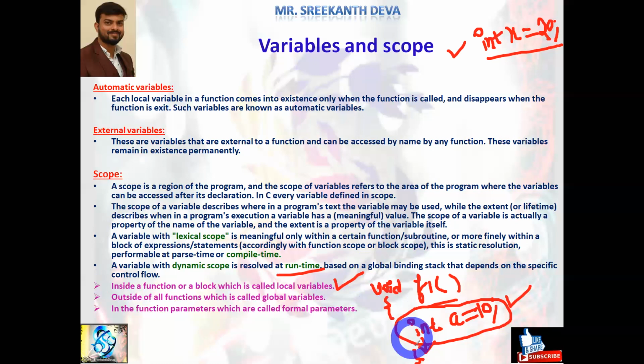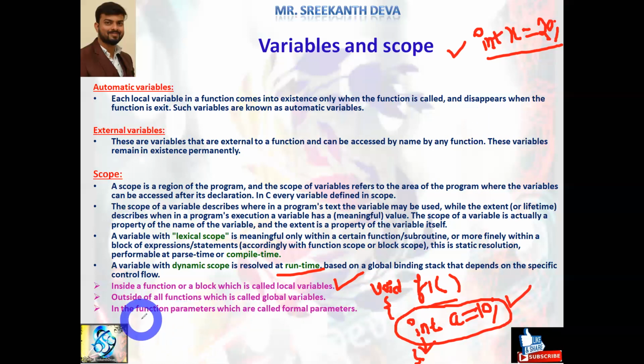See, these open and closed braces represent a block. Within the block or within a function we declare one variable. That variable is called a local variable. By default that variable is called an automatic variable, as we can call it in the C programming language. Outside of all functions, what is it called? Global variable. Variables declared outside of the functions are called global variables.